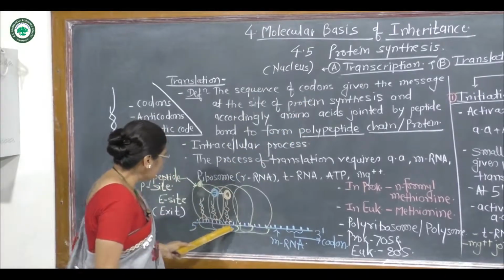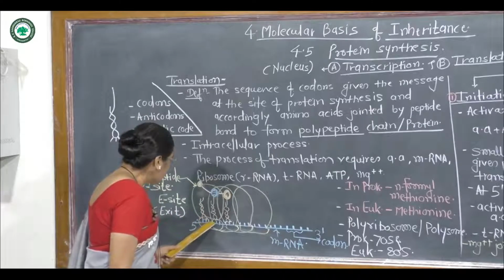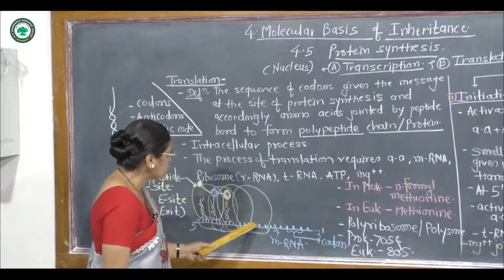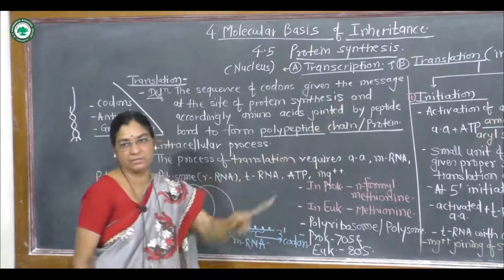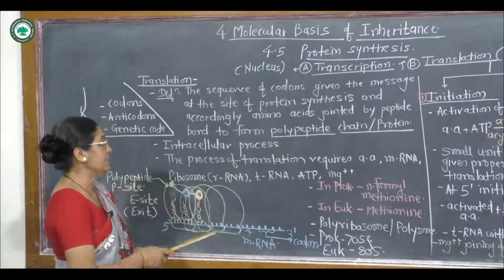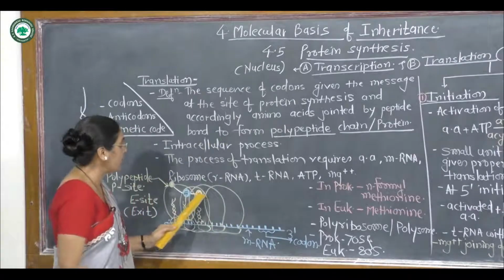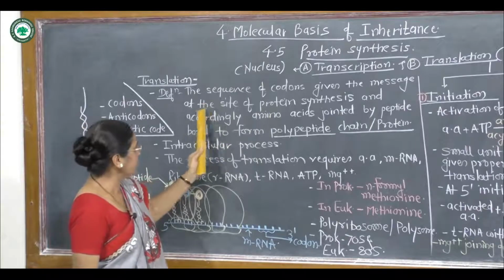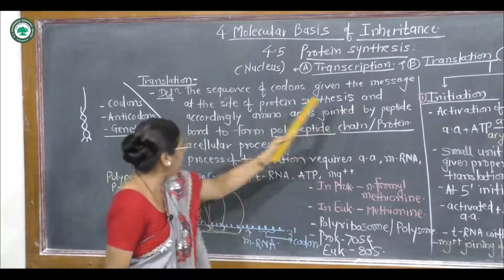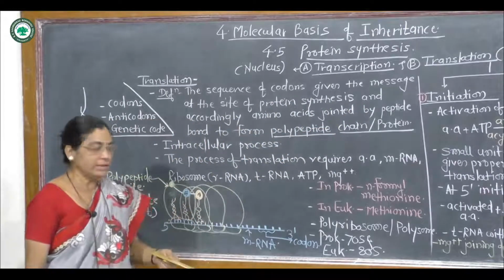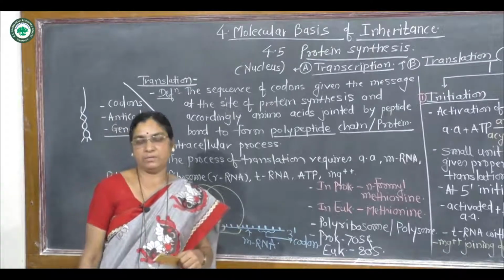So suppose here the messenger RNA, mRNA. The sequence of codons, that means sequentially three successive nitrogen bases. So here the sequence of codons gives the message, that means it translates the message at the site of protein synthesis. The site of protein synthesis is provided by the RNAs. So it gives the site of the protein synthesis, the message is read out in the form of the codons, and accordingly one by one each codon specifies a particular amino acid.